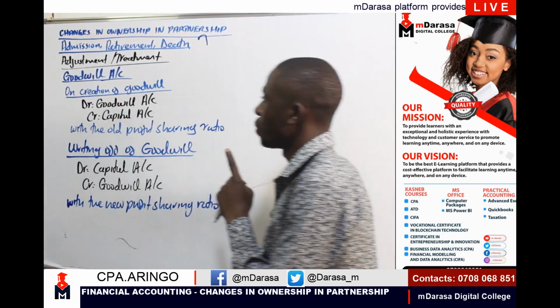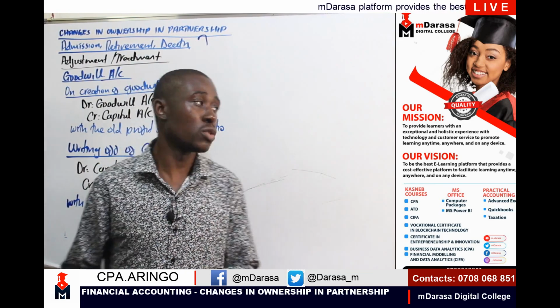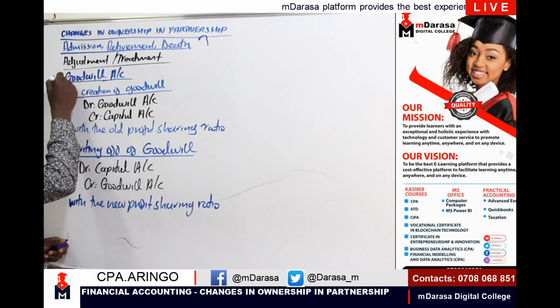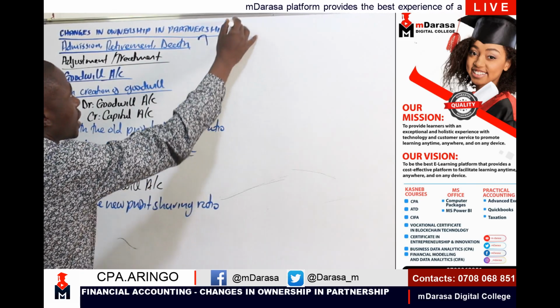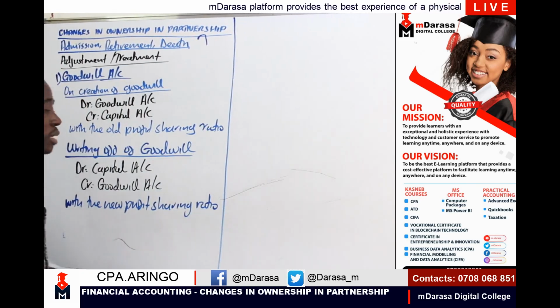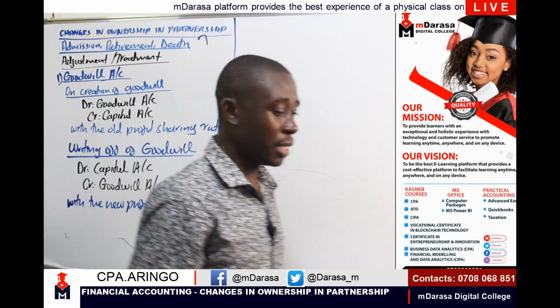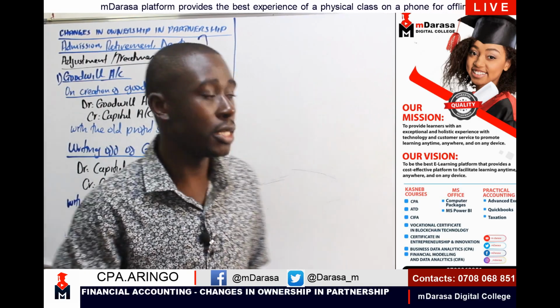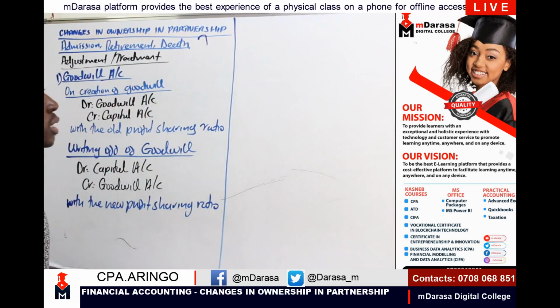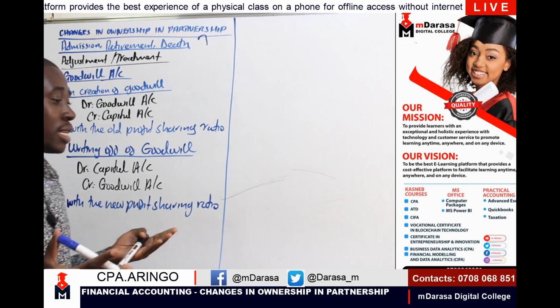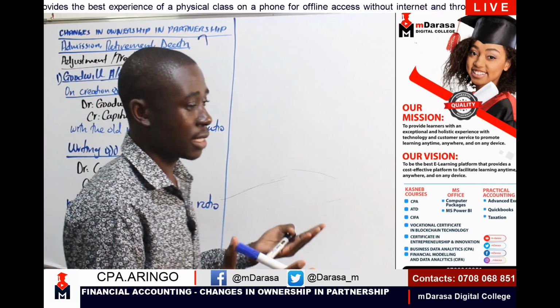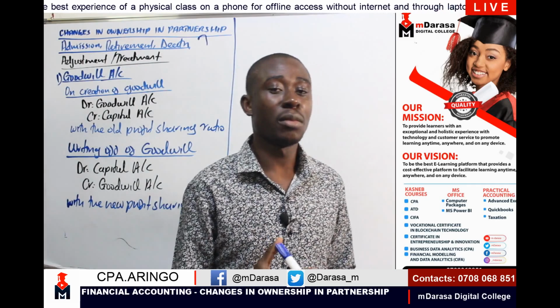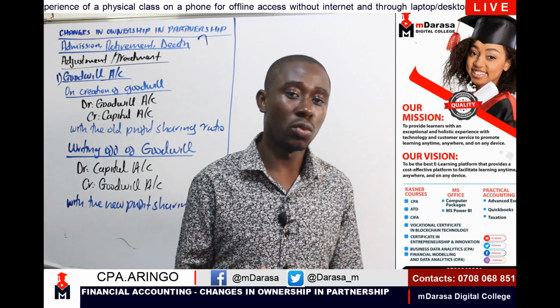So the number one account that we must always tend to create is the goodwill account. Then another key element that we must also have at the back of our mind is revaluation. During that period you can decide to revalue our assets, which can either be revalued upwards or downwards.